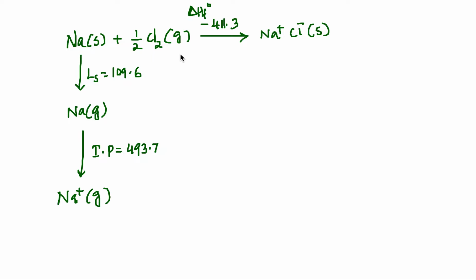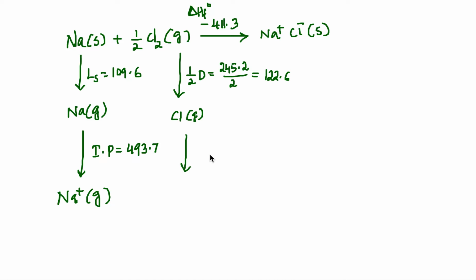And this one is half of bond dissociation energy. For dissociation energy it is given as 245.2, therefore half of the dissociation energy is 245.2 divided by 2, that is 122.6. That gives chlorine atoms.